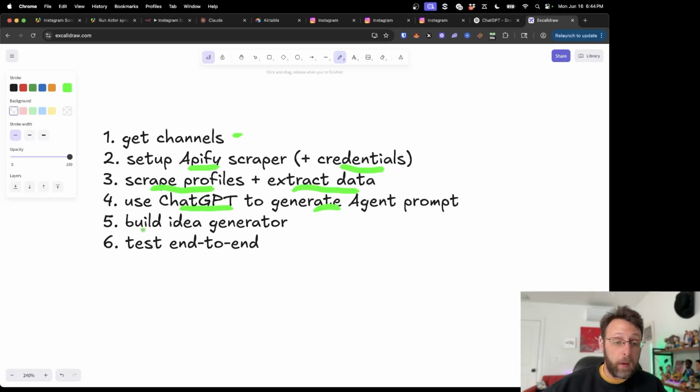And then from there, we're going to actually build the idea generator. We're going to add that little module into N8N so we can get new ideas for us. And then once we have that set up, we're going to test end to end.